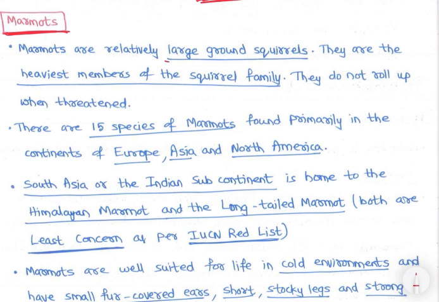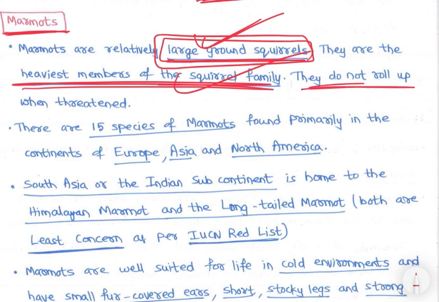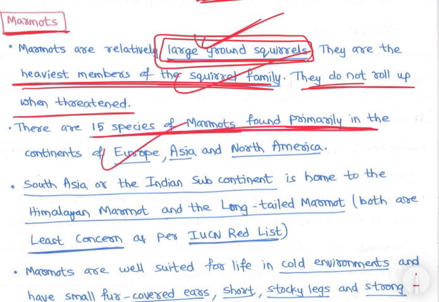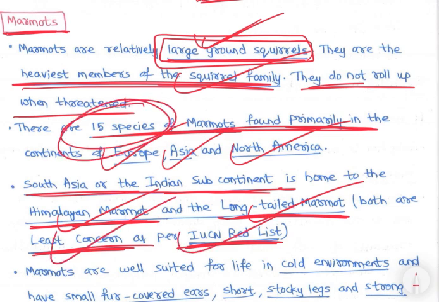Marmots. So marmots are relatively large ground squirrels, right? Squirrels से थोड़े बड़े हैं, right? Large ground squirrels, ground में रहते हैं, right? They are the heaviest members of the squirrel family, right? They do not roll up when threatened. So squirrels don't roll up, right? There are 15 species of marmots found primarily in the continents of Europe, Asia, and North America. ठीक है, South Asia or the Indian subcontinent is home to the Himalayan marmot and the long-tailed marmot. Both are least concern as per the IUCN Red List. See, 15 species हैं, right? So they are least concern as per IUCN, right?